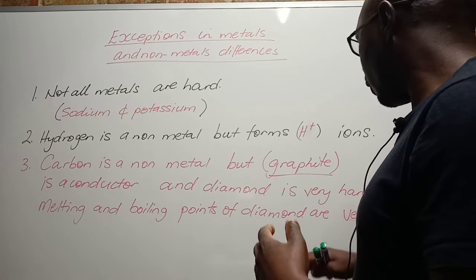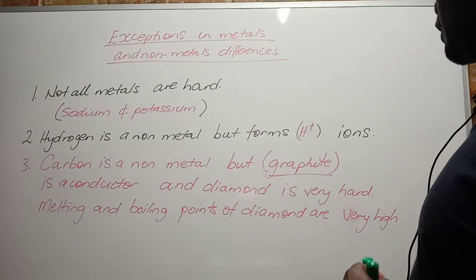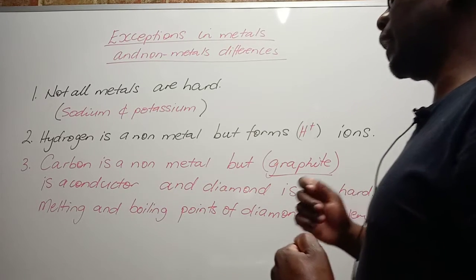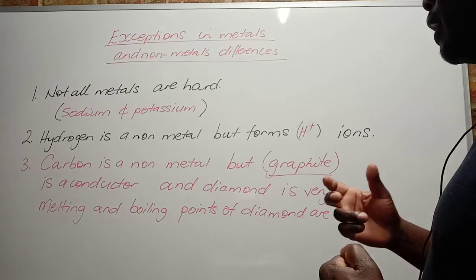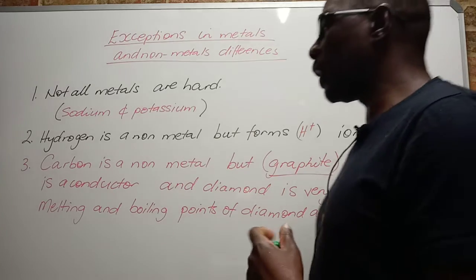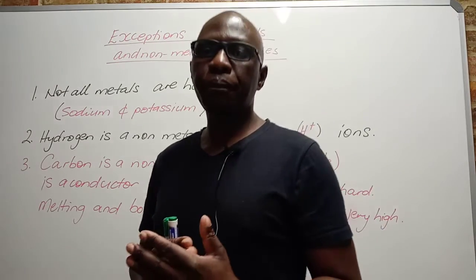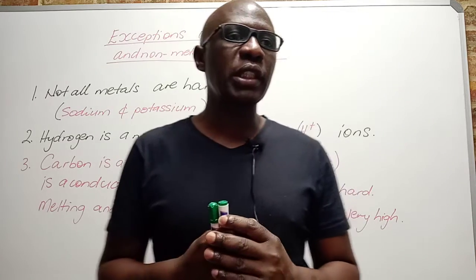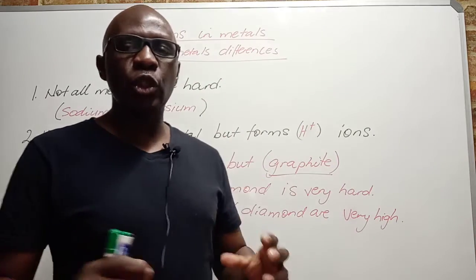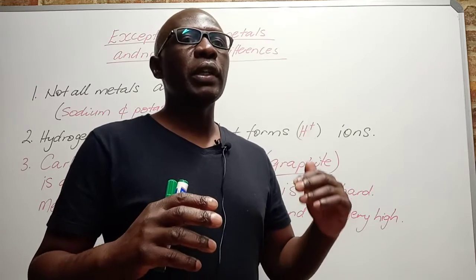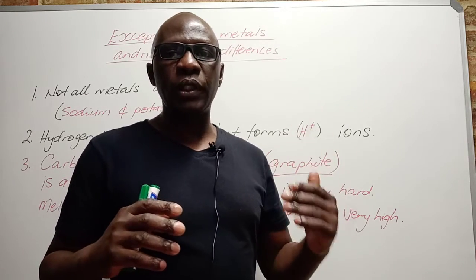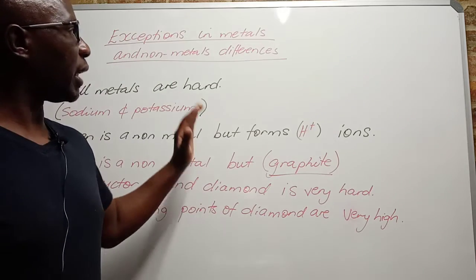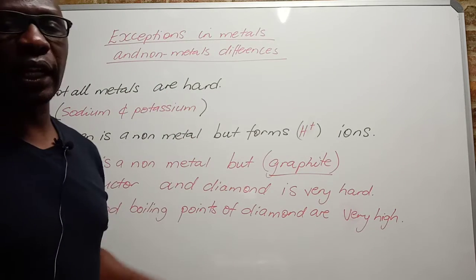But however, we have got diamond, which is very hard, more than metals, and it has got high melting and boiling points. So these exceptions must always be remembered. These exceptions must be looked into scientifically. We are going to look at them deeper and see what actually makes them be exceptional as they are.